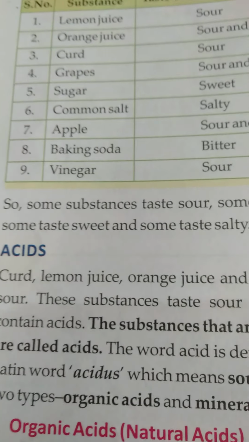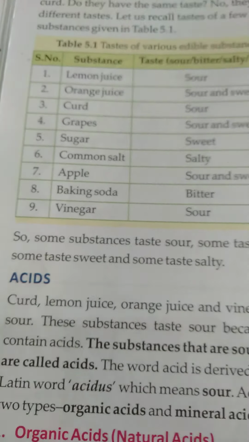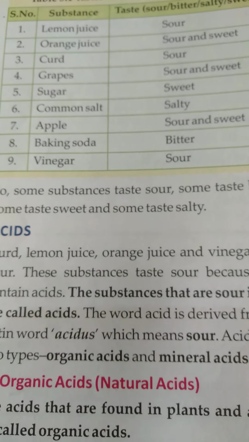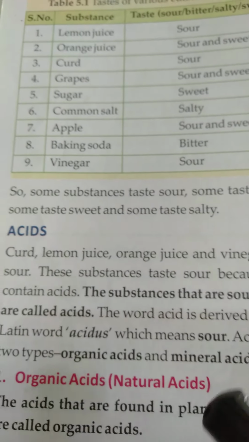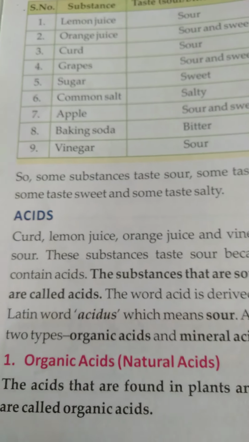First we will discuss the acids. Some substances taste sour, some bitter, some sweet, and some salty. Why they have this different kind of taste, we will see in this chapter.